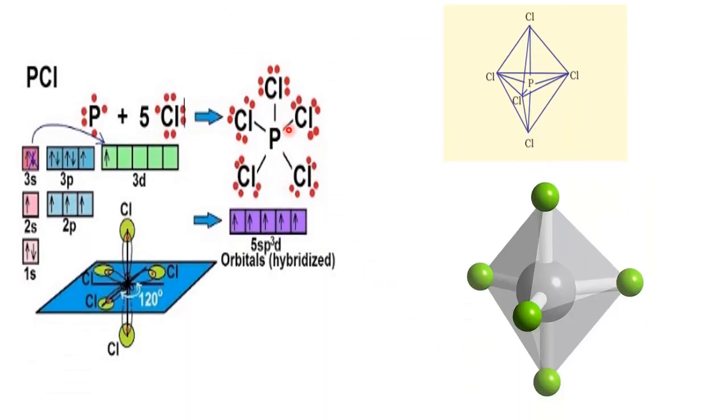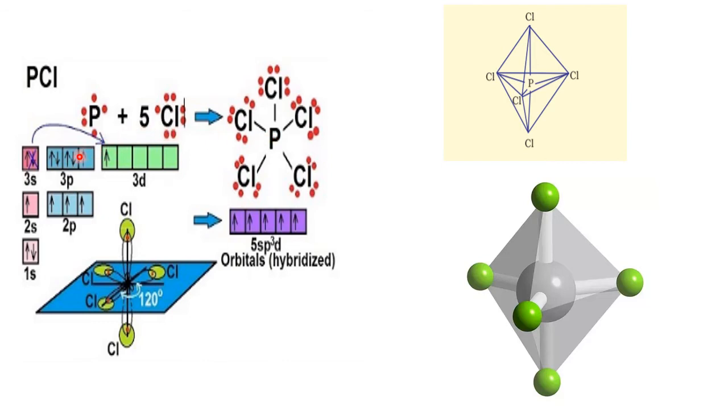In PCl5, P has undergone hybridization. What is the atomic number of P? It is 15, which is there in the third period. So if you write as per the Aufbau principle, it is 1s2, 2s2, 2p6, 3s2, 3p3, and 3d is there, but 3d is empty. Now I will take only the outermost, or the valence electronic configuration.